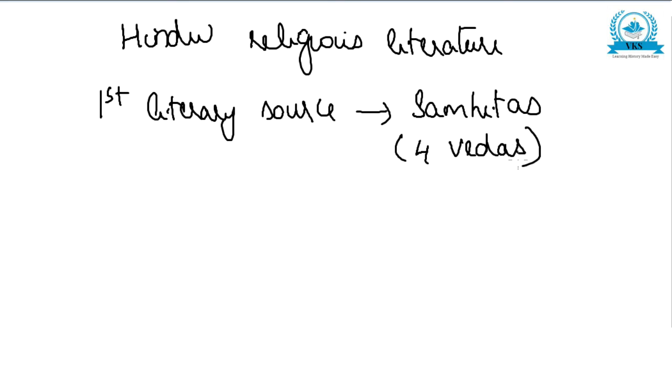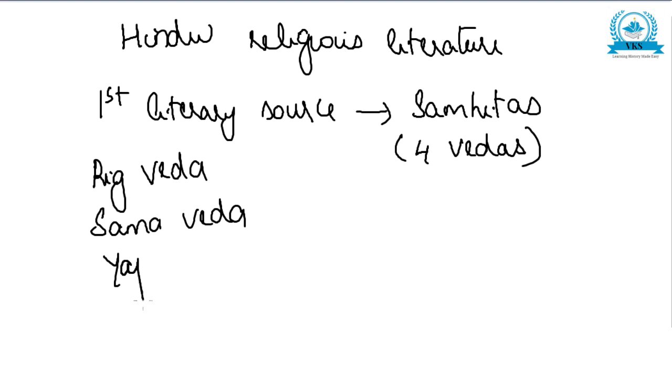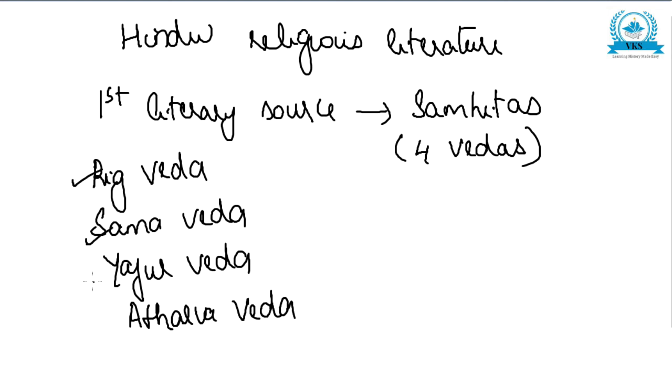So as we told, the first literary source of Hindu religious literature are called Samhitas. They include 4 Vedas. And which are the 4 Vedas? The 4 Vedas are Rig Veda, Samaveda, Yajurveda and Atharva Veda. Other than Vedas, there are Brahmanas, Upanishads, Aranyaka, Sutras, Smritis, etc. And all these throw light on the history and culture of India.